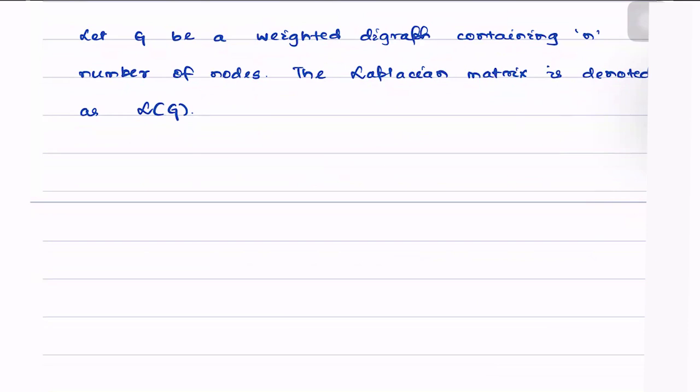We say that L(G) has 0 column sums whenever G is a weight balanced digraph.